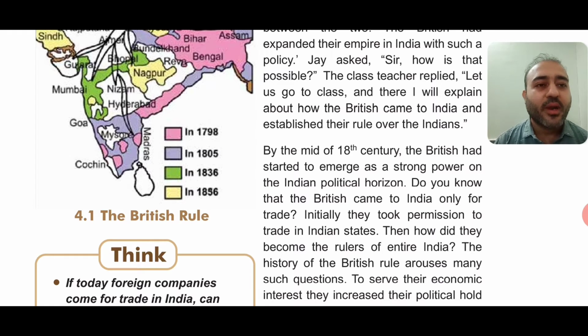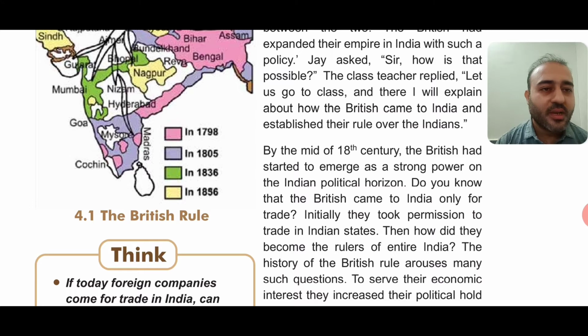Because the more trade they wanted to carry out with India, they wanted a larger and larger share. Due to that, there was a tough competition between the European countries, and they continuously kept on fighting with each other, right? As we have seen in the earlier chapter, the Britishers came out of the situation very well, and they defeated many European countries and established their power in India. So by the mid of 18th century, the British had started to emerge as a strong power on the Indian political horizon.